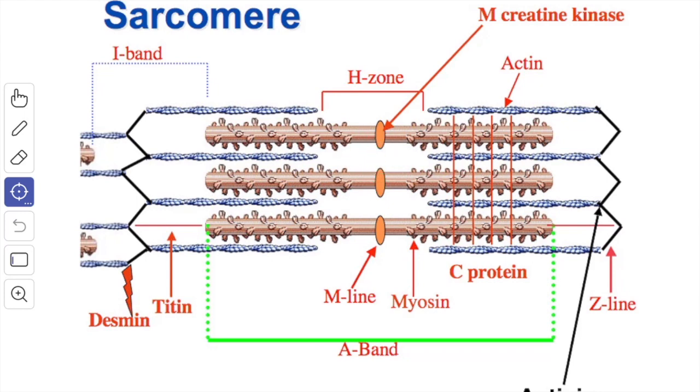Then you have the titin, which links the head of the myosin filaments to the Z disc. This is a long and elastic protein that can lengthen and shorten as required, and it keeps the myosin filament in proper alignment. Then you have the desmin, which is present in the intermediate filaments of the cytoskeleton. It links the myofibrils to each other and also to the cell membrane.